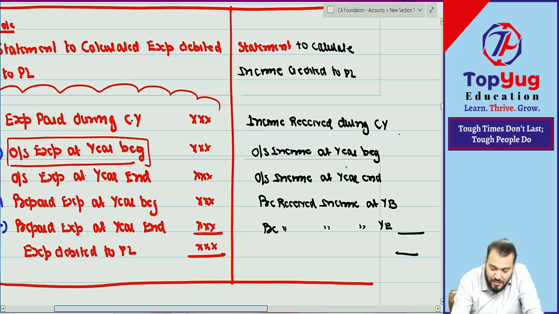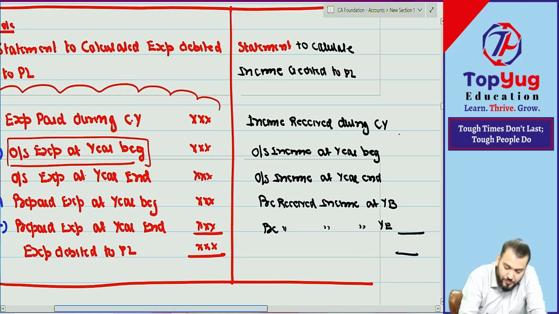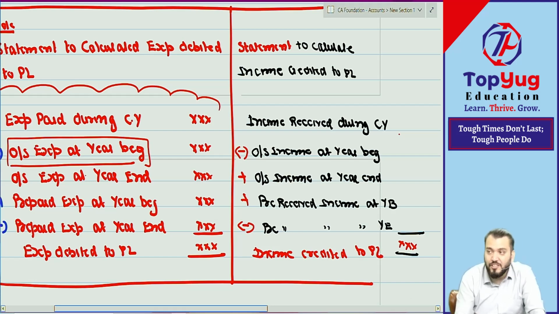Outstanding income at year beginning. What do you do, plus or minus? Minus. Outstanding income at year end, plus. Prepaid income at year beginning, plus. Prepaid income at year end, minus. Have we done it this way only? So this becomes income credited to PL. All have done this only?